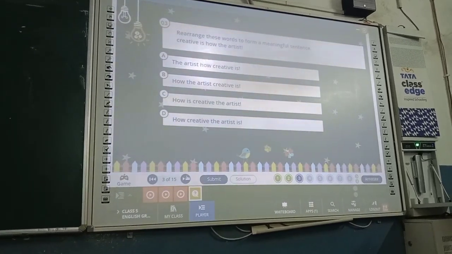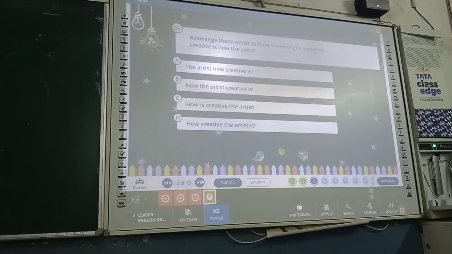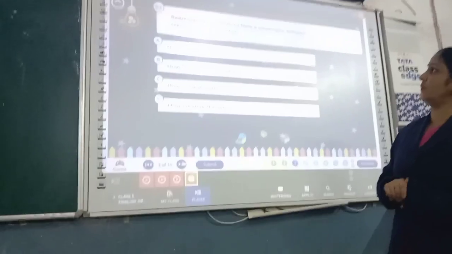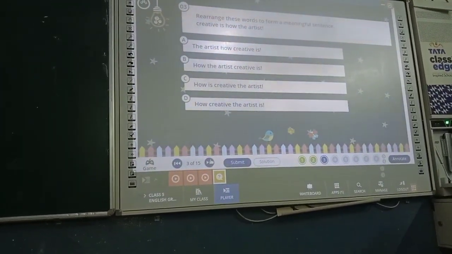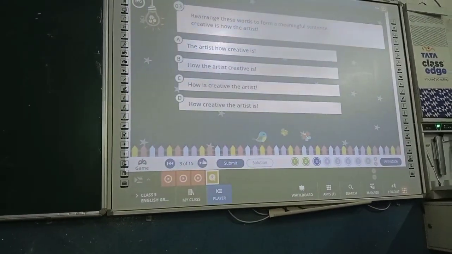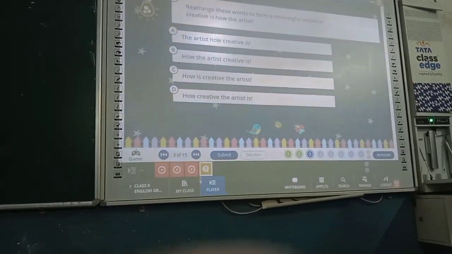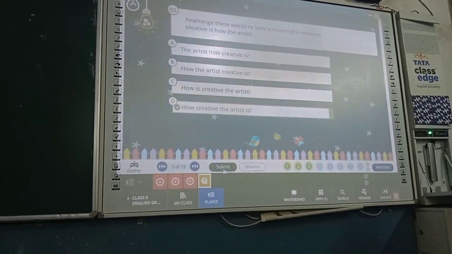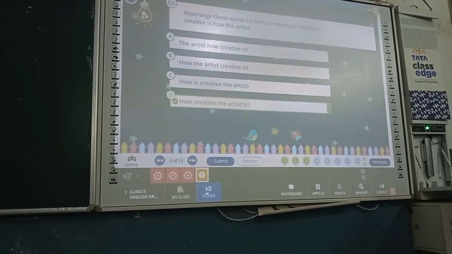Rearrange these words to form a meaningful sentence. Creative is how the artist. Arrange it properly. Creative is how the artist, exclamatory mark is there. Option D. Okay. Just check. Right answer. Very good. Now move to the next part.